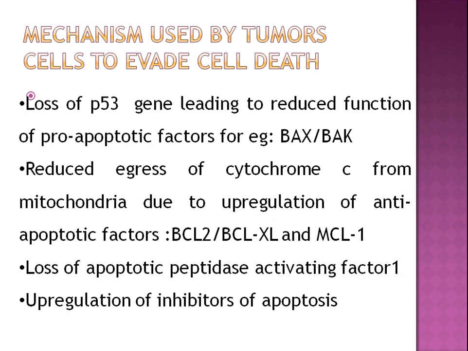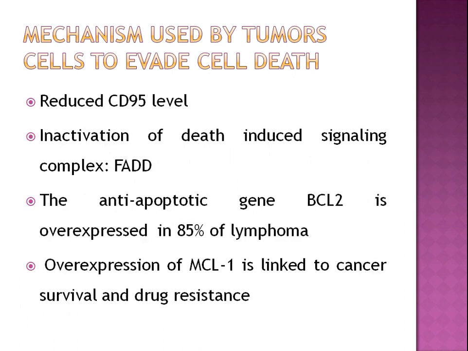Loss of apoptotic peptidase activating factor 1, or upregulation of inhibitors of apoptosis. Then there is reduced CD95 level, inactivation of death-inducing signals. Then the anti-apoptotic gene BCL2 is overexpressed, or overexpression of MCL1, which is linked to cancer cell survival and drug resistance.